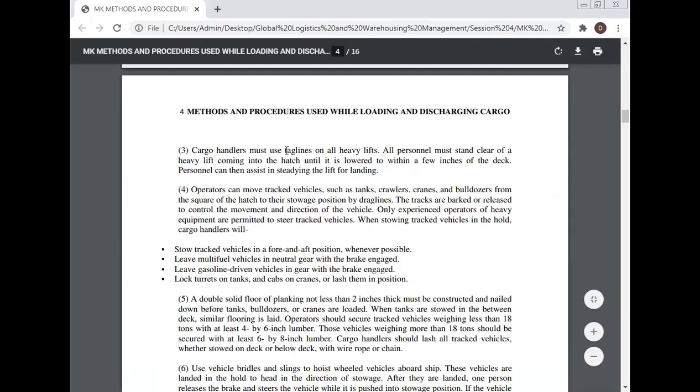Cargo handlers must use tag lines on all heavy lifts. All personnel must stand clear of a heavy lift coming into the hatch until it is lowered to within a few inches of the deck. Personnel can then assist in steadying the lift for the handling.